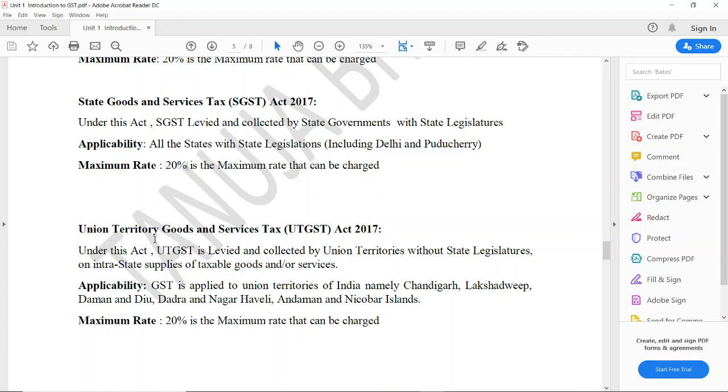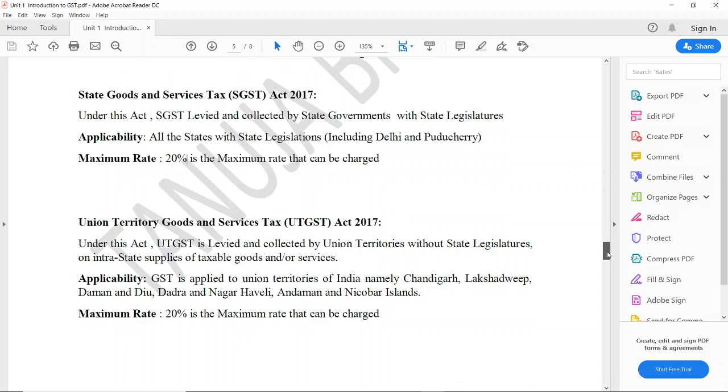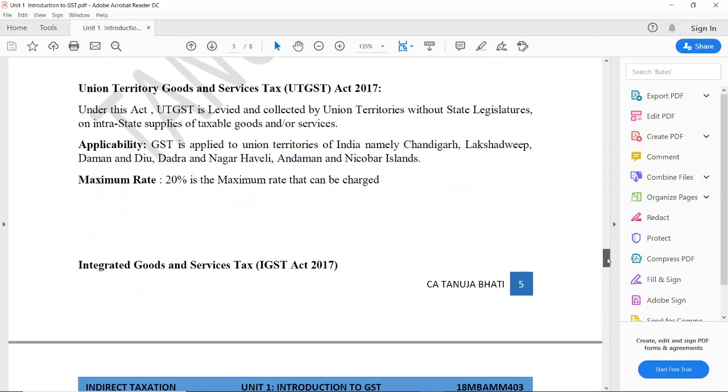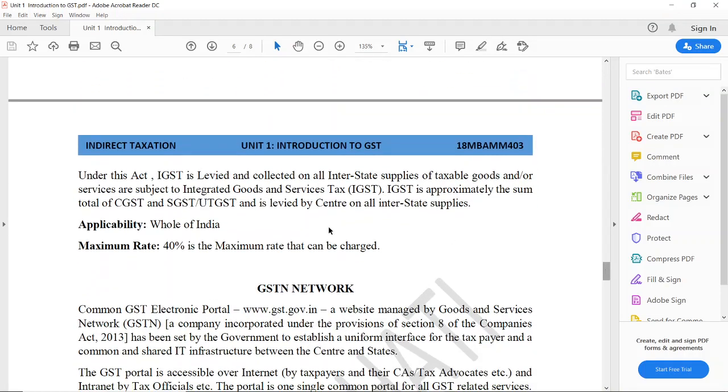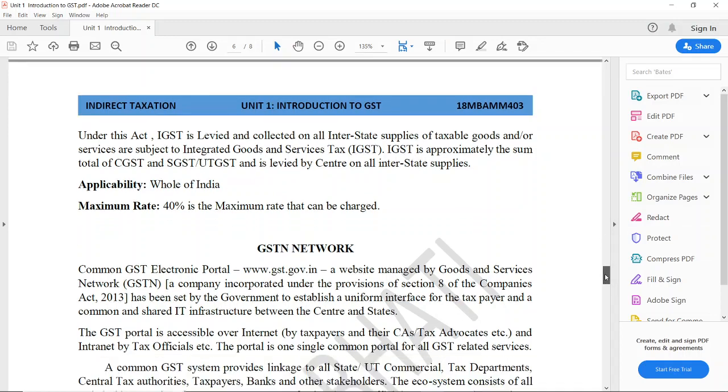Now, the UTGST Act is collected by the Union Territories without state legislations. Again, the maximum that can be charged is 20% of tax. Integrated Goods and Service Tax is levied on all interstate supply of goods and services. This amount will go to the central government, and the central government will then give a certain proportion of it to the state government. It applies again to the whole of India, and the maximum rate that can be charged is 40%.